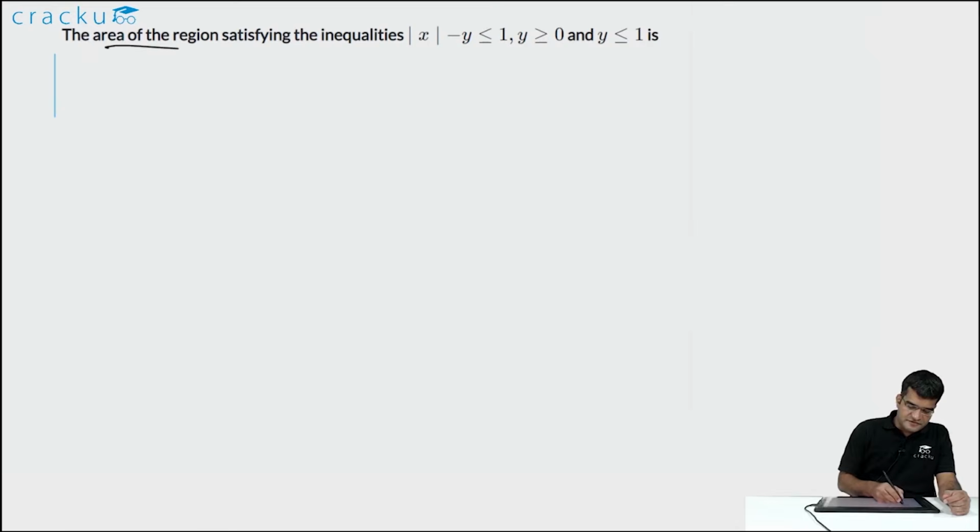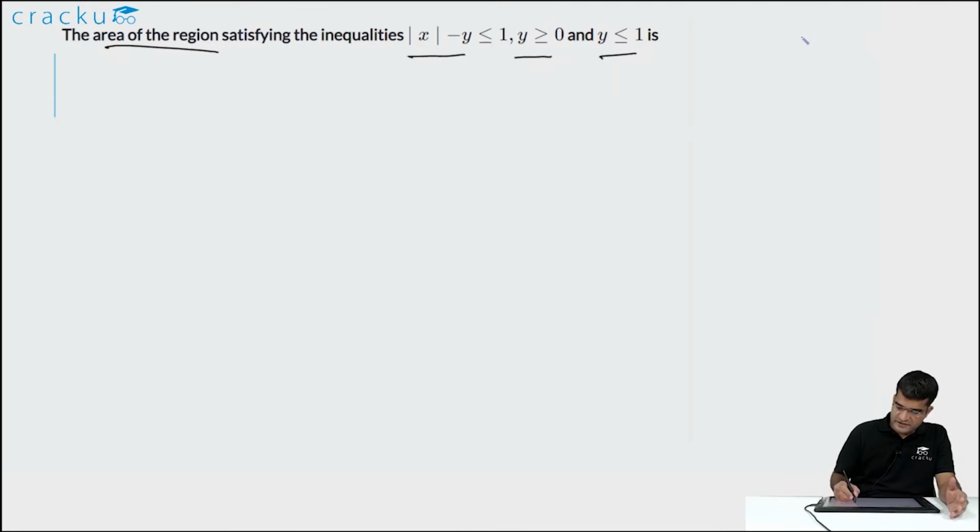In this question, we are asked to find out the area of the region which is satisfied by the three inequalities. The first inequality is modulus of x minus y is less than or equal to 1. The second one is that y is greater than or equal to 0, and the third one is that y is less than or equal to 1. So in order to find out the area bounded by the region, let us first draw the graph and try to understand what that region actually is.